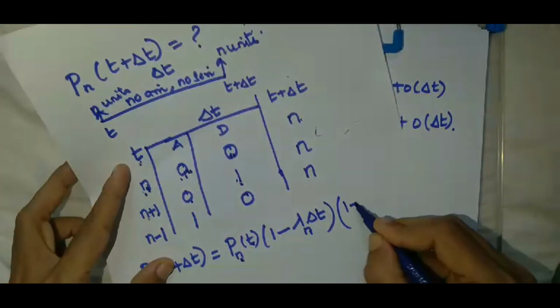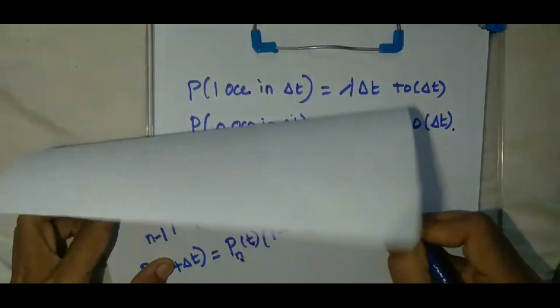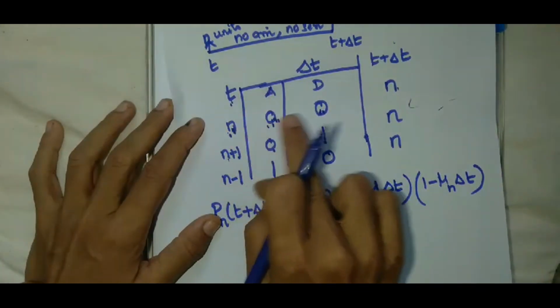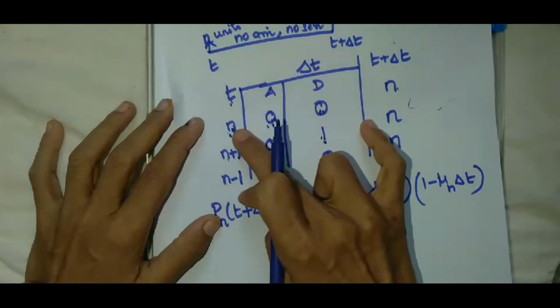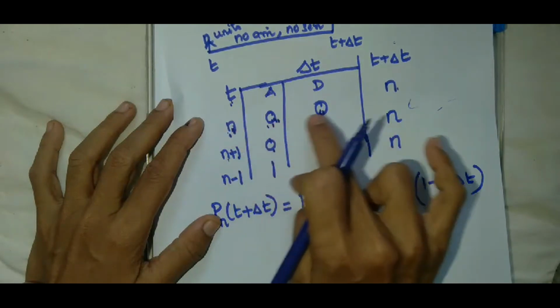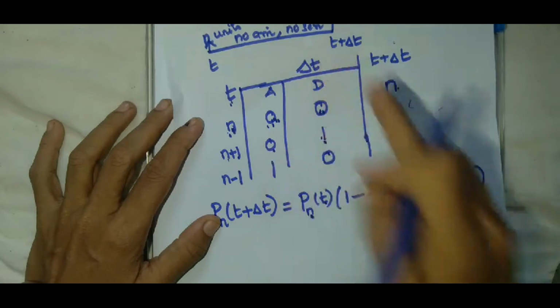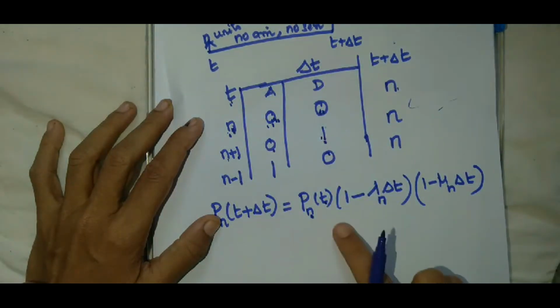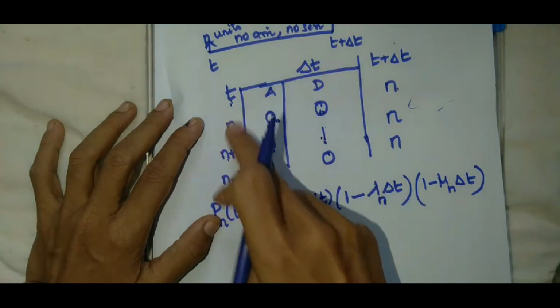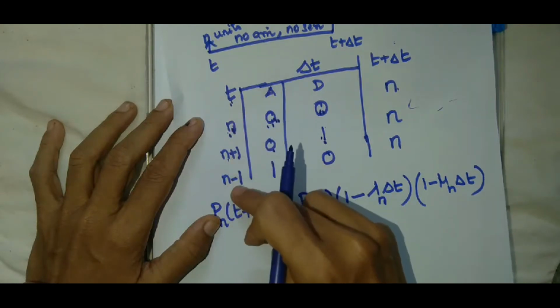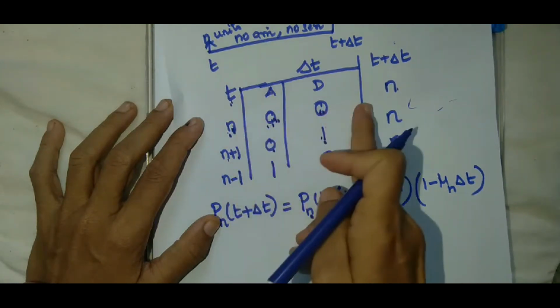So 1 minus mu n delta t, or this combination, this and this and this. The number of occurrences in this event is independent of the number of occurrences in the interval of length t. So therefore the events are mutually exclusive and they are independent.